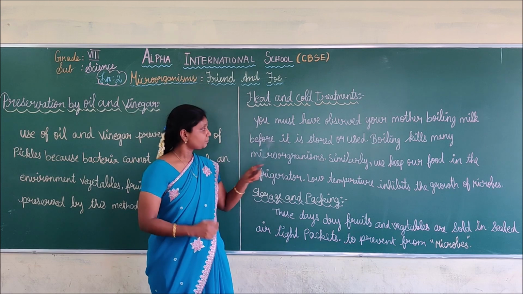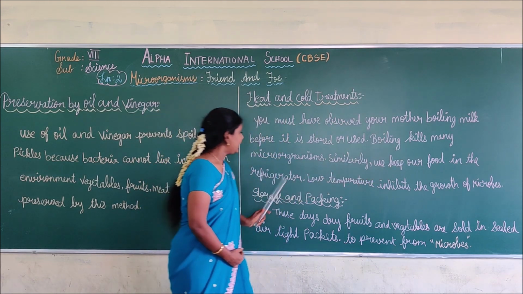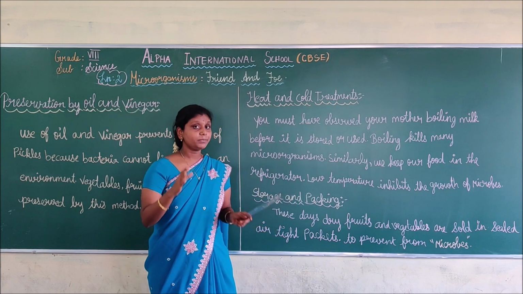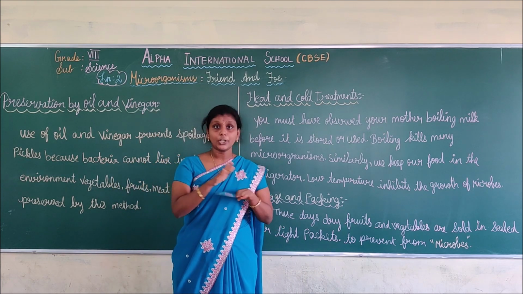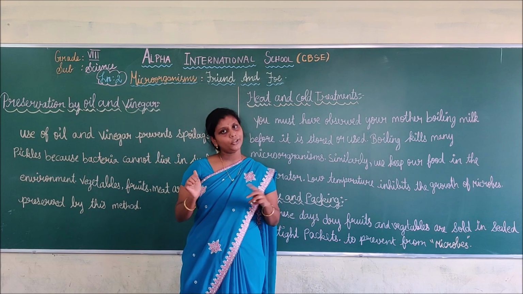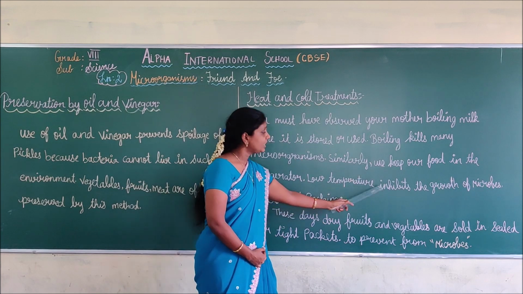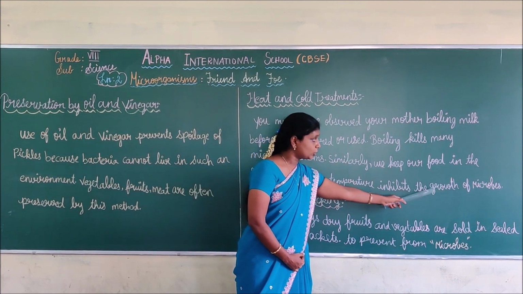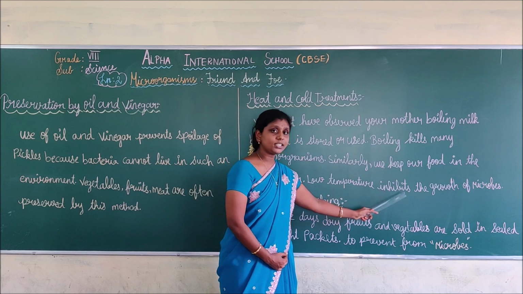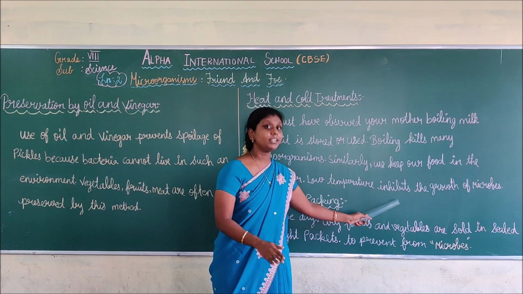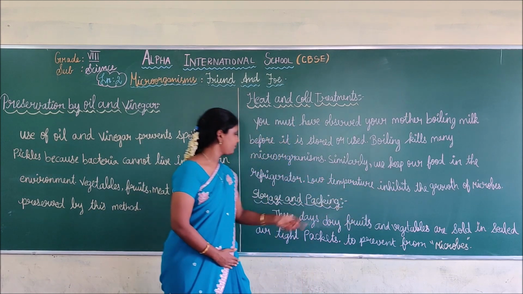Do you understand? Similarly, we keep our food in the refrigerator. If we keep the food in the fridge, the food will not be spoiled at all. Why? Because low temperature inhibits the growth of microbes. What is the meaning of inhibits? It will stop the growth of microbes. Do you understand, students? Okay.